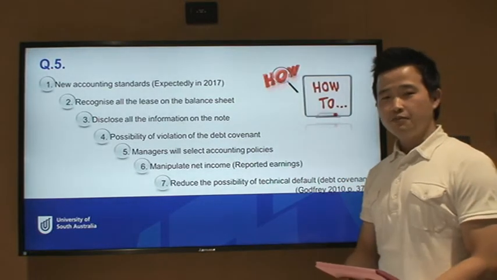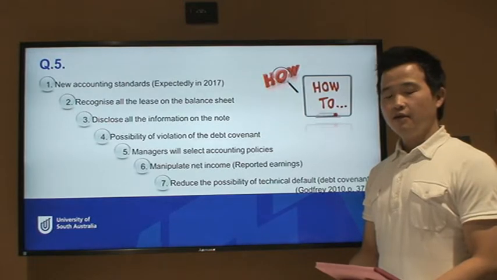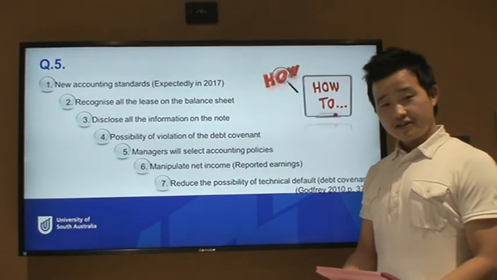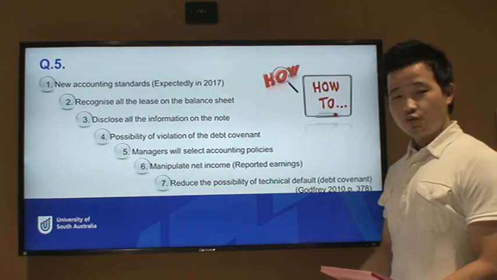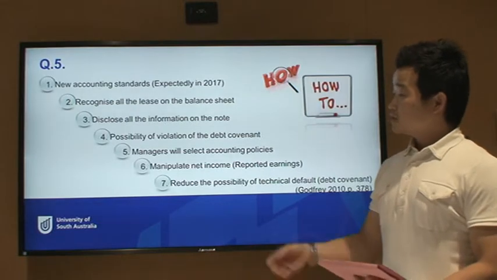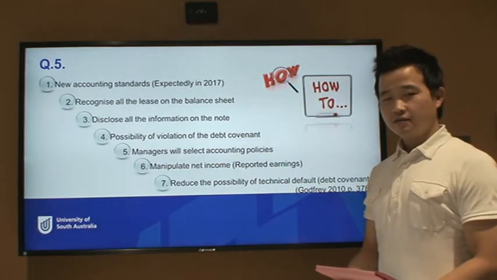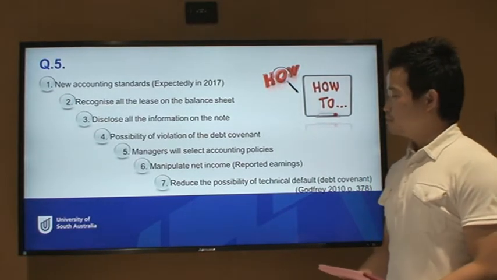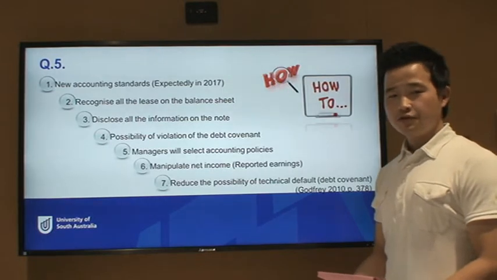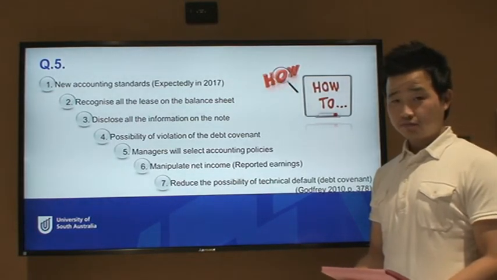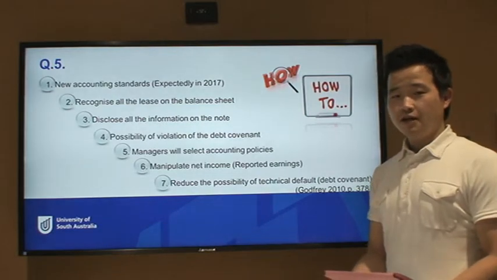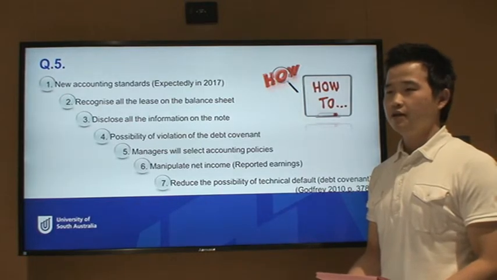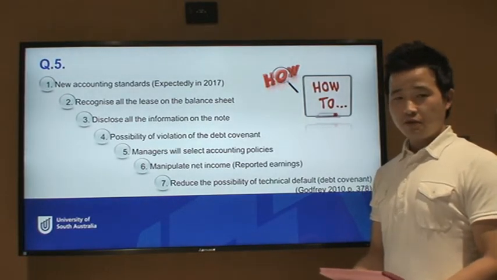Then there will be more possibilities that firms violate debt covenants which were set up by the lessors. So the managers will select accounting policies within the opportunistic behavior range to manipulate their net incomes to reduce the possibility of technical default. So in this assignment case study, the debt covenant hypothesis would most likely be used.